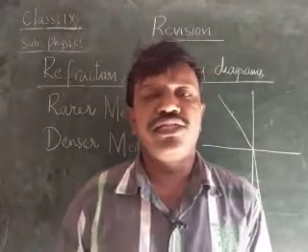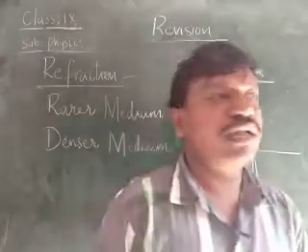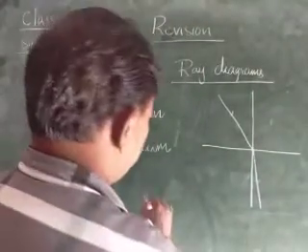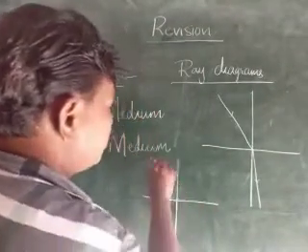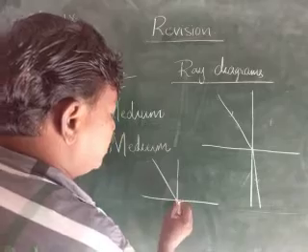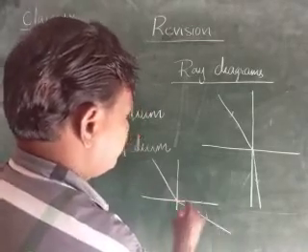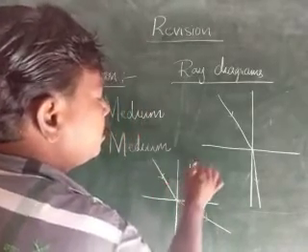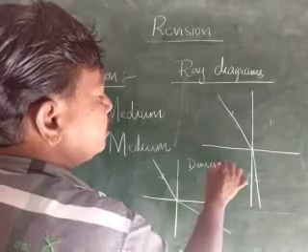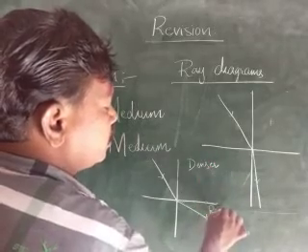Okay, children. Next, the refracted ray moves away from the normal when it is moving from denser to the rarer.